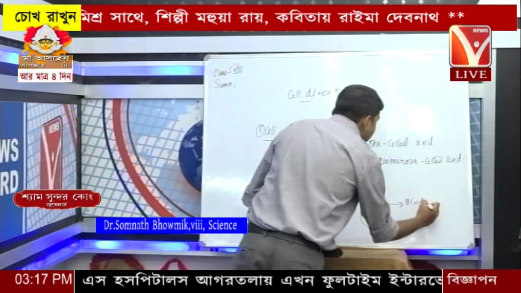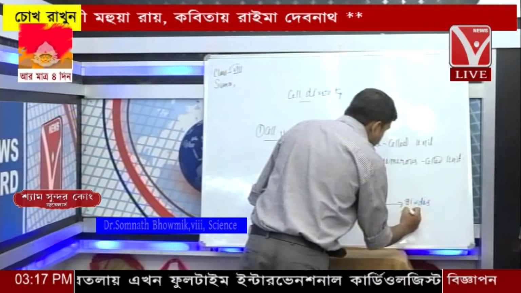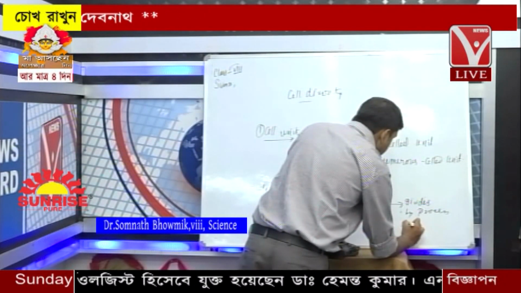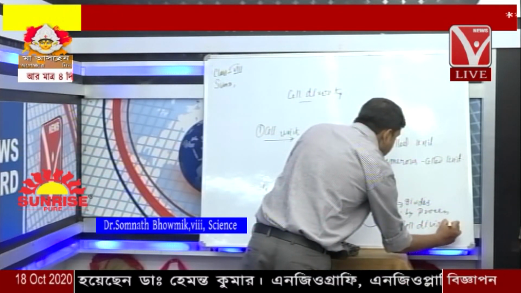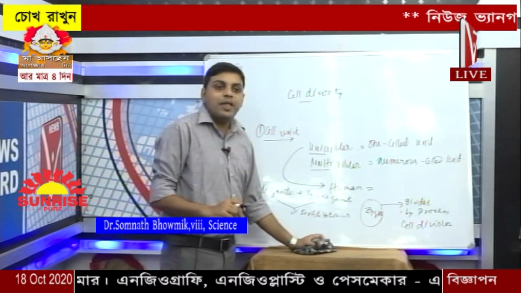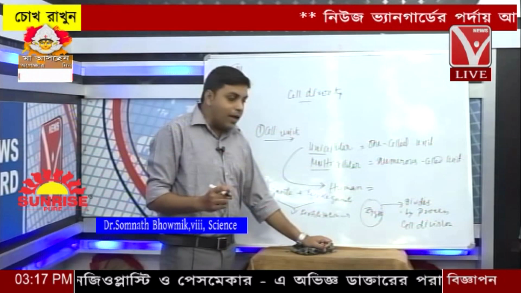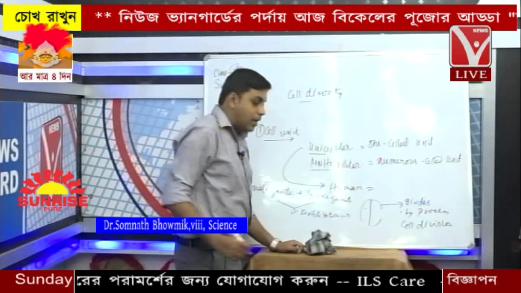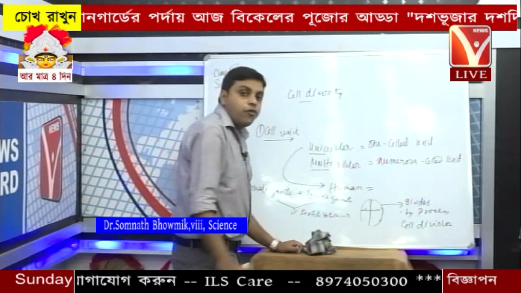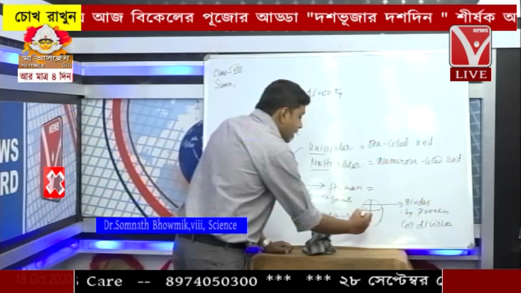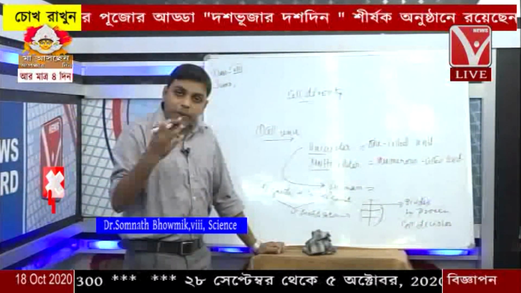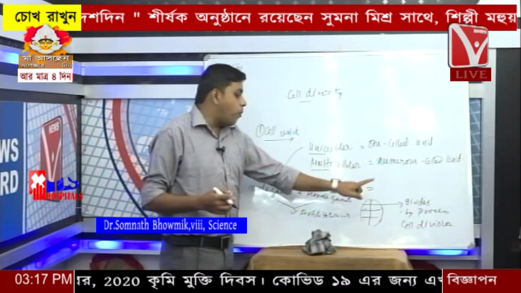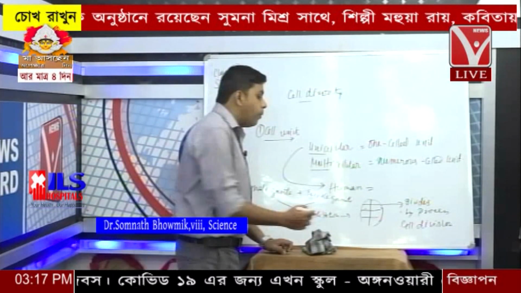This zygote repeatedly divides by the process called cell division. The zygote divides into two, again into 4 cells, 6 cells, 8 cells. By this repeated division, the unicellular zygote results in the formation of a multicellular human body.